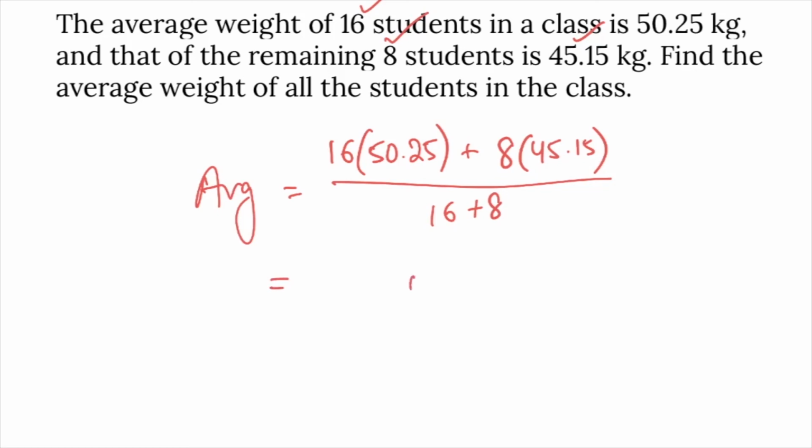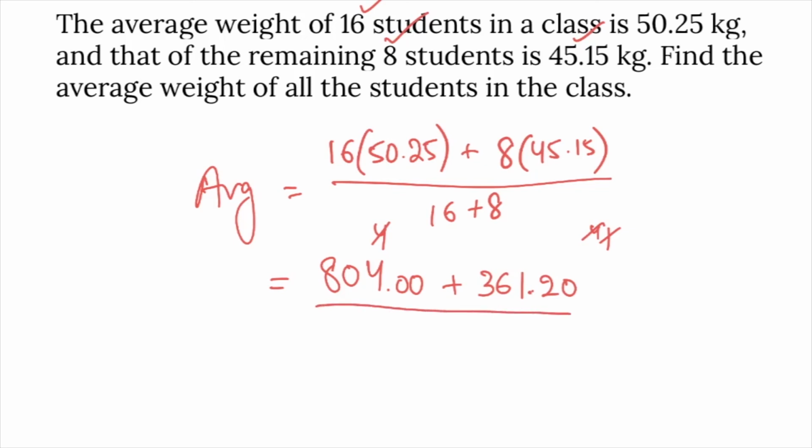16 into 25, 400. 16 into 0, 0 plus 4, 4. 16 into 5, 80, 804. Plus 8 into 15, 120. 8 into 5, 40 plus 1, 41. 8 into 4, 32 plus 4, 36, 361.2, divided by 16 plus 8, 24.